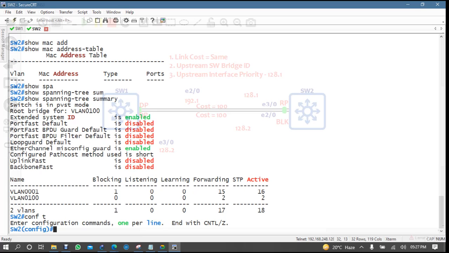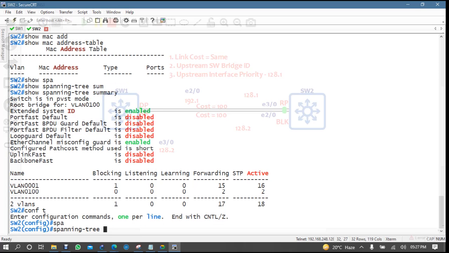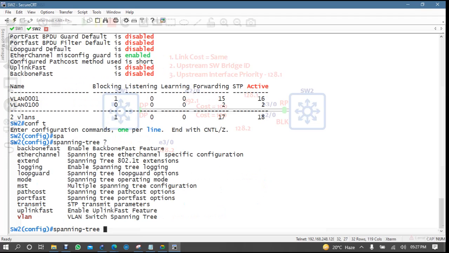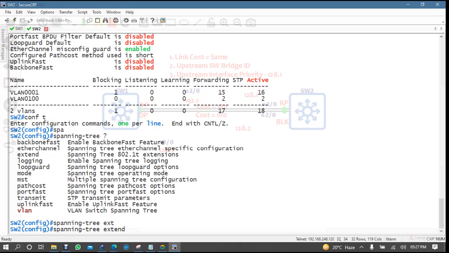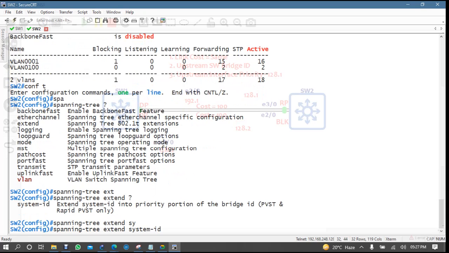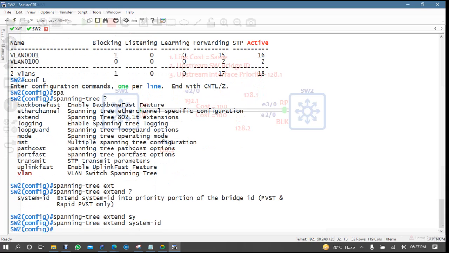Spanning tree extend system ID. So when you run this command, see this system ID, remember it came for PVST and rapid PVST.